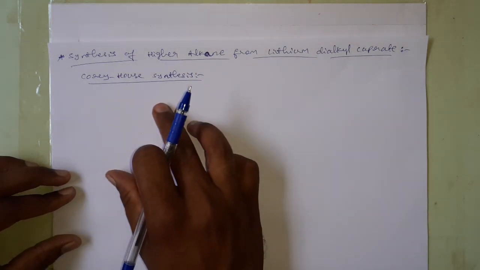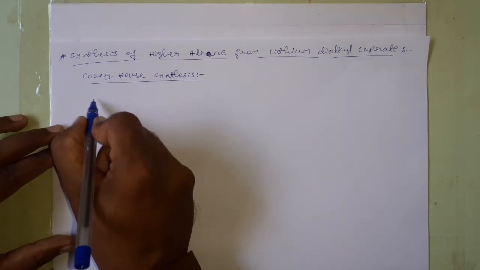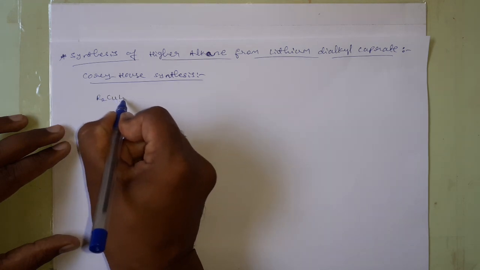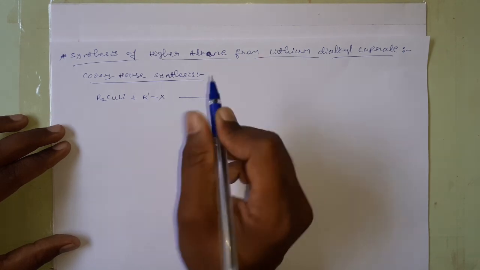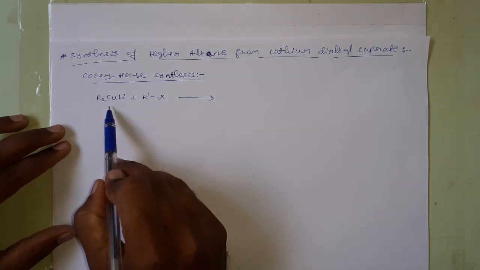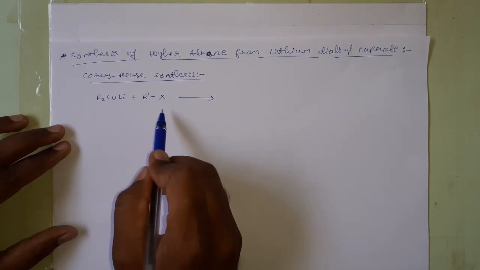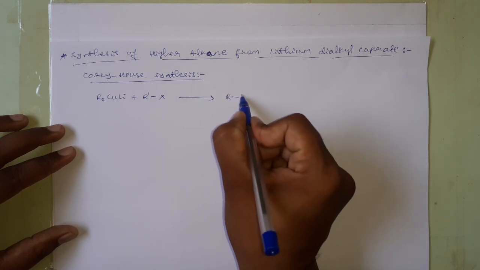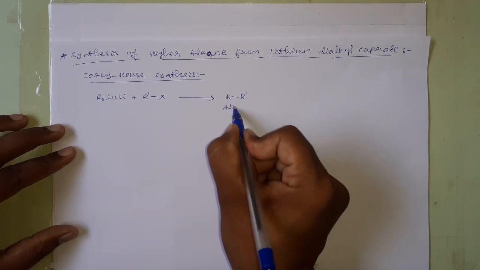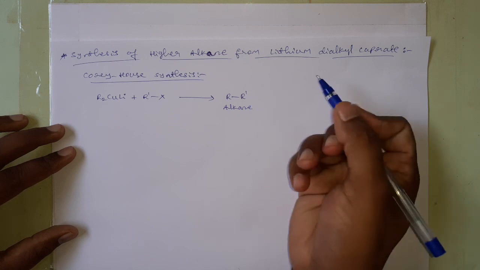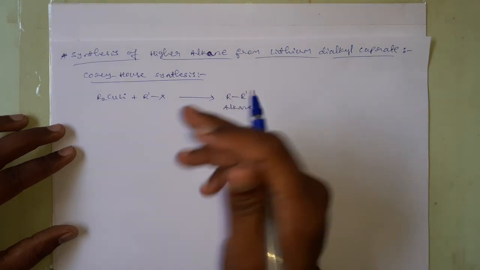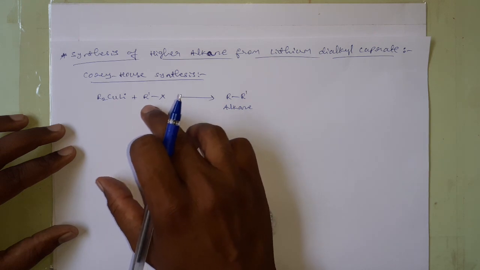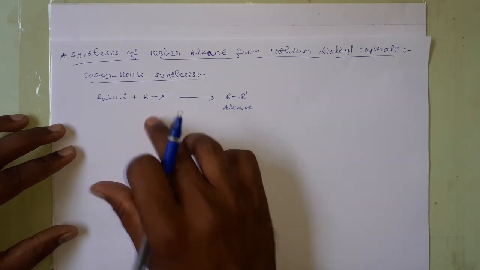In this synthesis method, we have to treat this lithium dialkyl cuprate with an alkyl halide. When the lithium dialkyl cuprate is treated with an alkyl halide, we will have the higher alkane. Higher alkane in the sense that it has one carbon atom more than the number of carbons present in the alkyl halide.